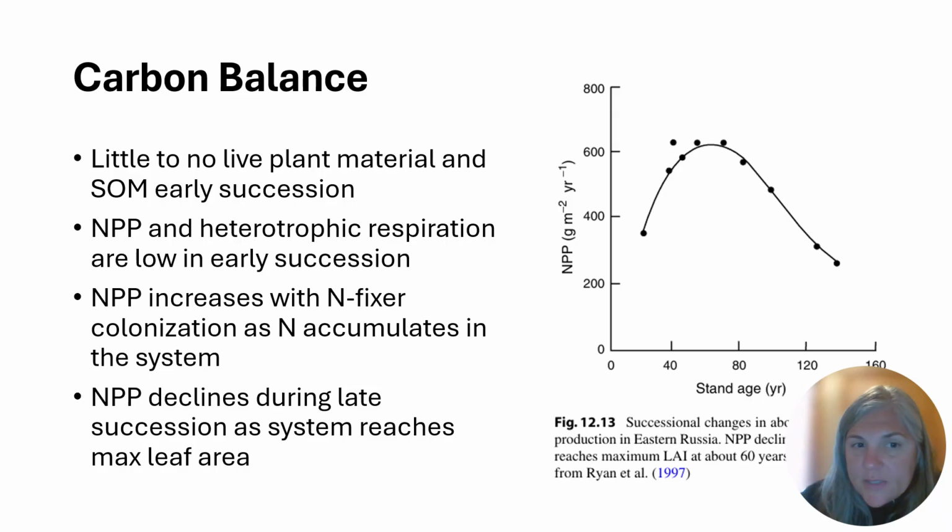And then net primary productivity also increases with nitrogen fixer colonization, as that nitrogen accumulates in the system, that allows for more plant carbon uptake, more photosynthesis, and thus more net primary productivity. However, in forested systems, we can see a decline in net primary productivity in late succession as the plant community reaches its maximum leaf area and all the spots have been taken. We don't really have space for new colonization, and we reach what they call a steady state.